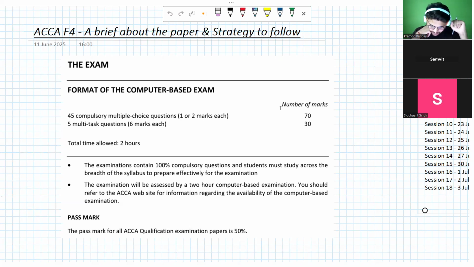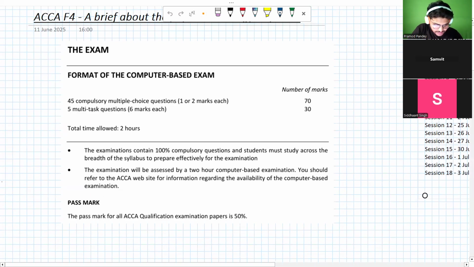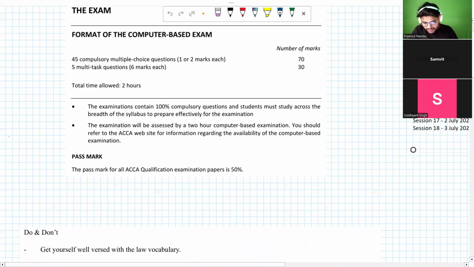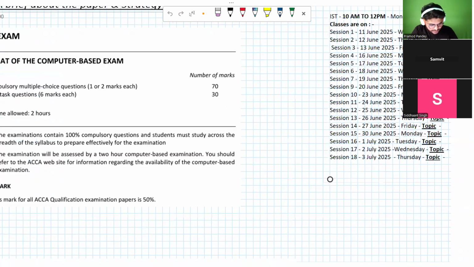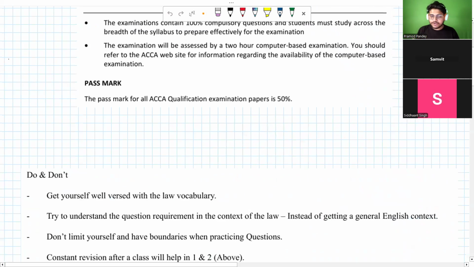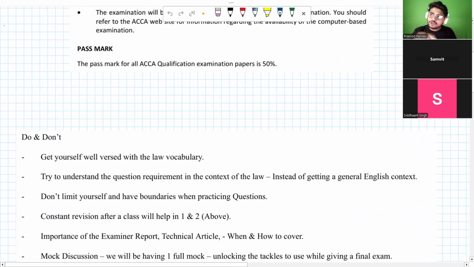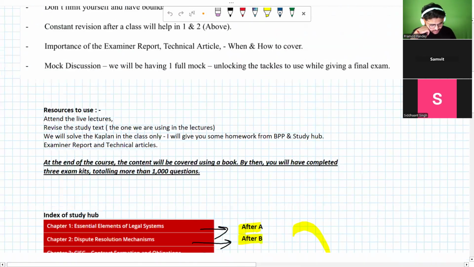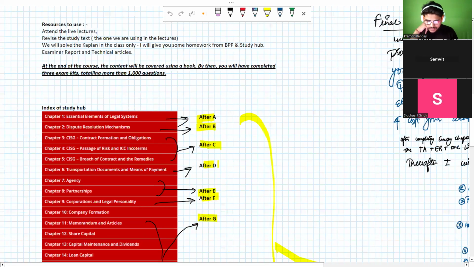The very first class is the orientation class. I will be talking about the format of the paper, the timeline, the syllabus, and other things that I've planned, and the strategy that we're going to follow. I have some planned do's and don'ts which I want you to focus on. Then I will follow up on the syllabus and how we're going to follow it.